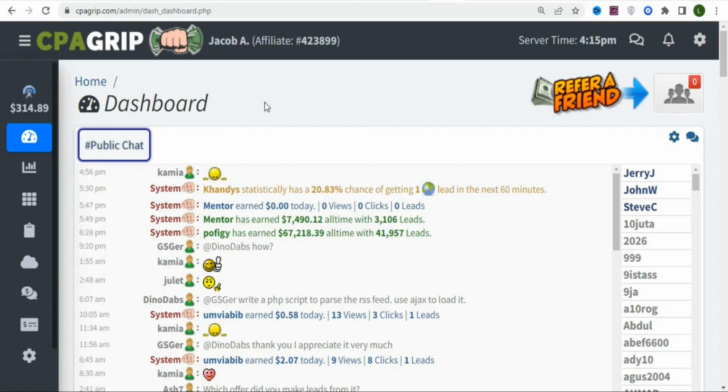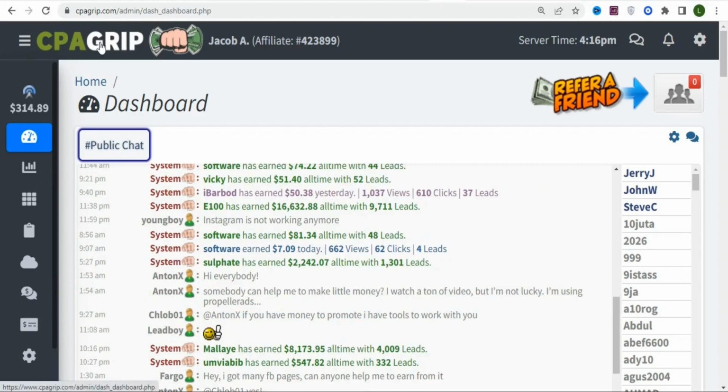So now let's get into the details. As you can see right here, I'm using CPA Grip. So what you need to do is create a free account. I'll show you later in this video how to create your free account with CPA Grip.